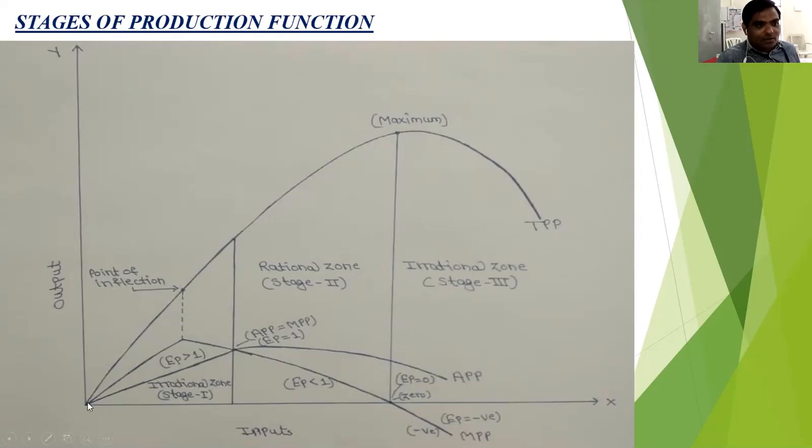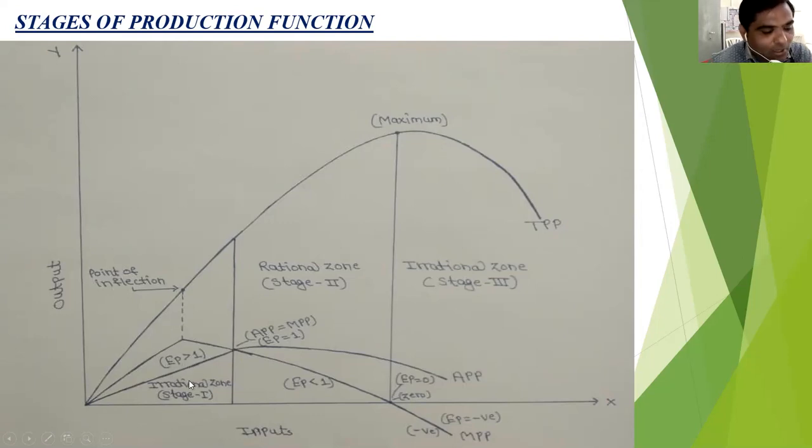This stage starts from the point of origin where the MPP is equal to APP. If we see the curve of the MPP from the point of origin, the MPP increases up to this point, and after this point the MPP declines. So in the first stage, the MPP is greater than the APP, in the first stage only.